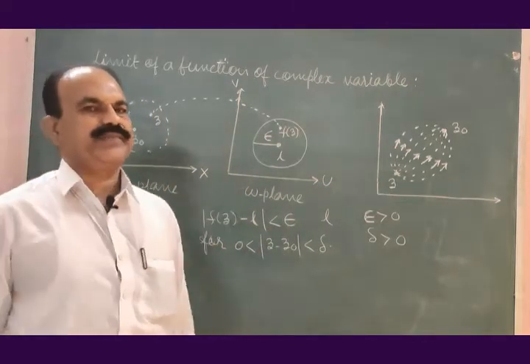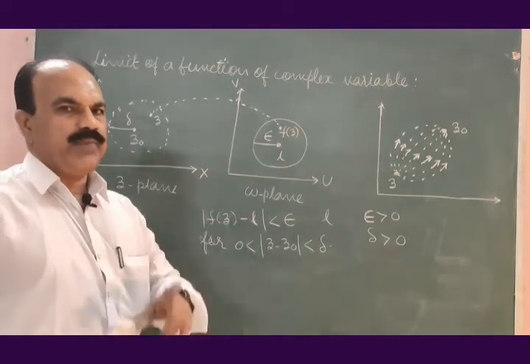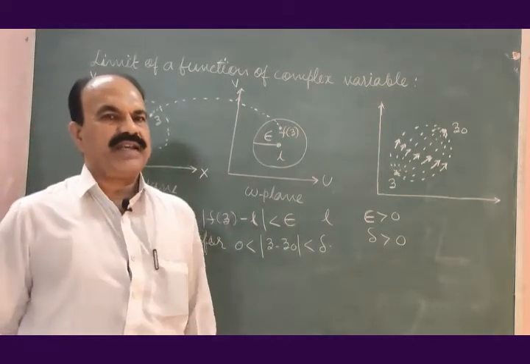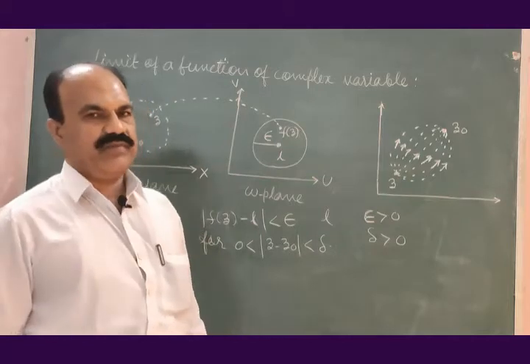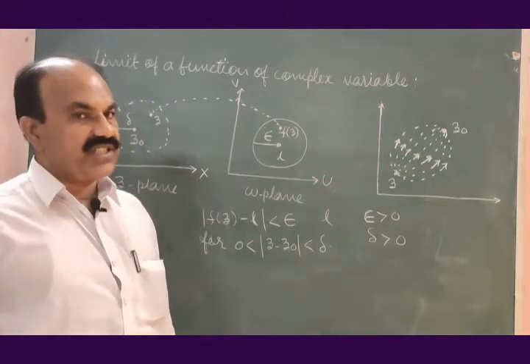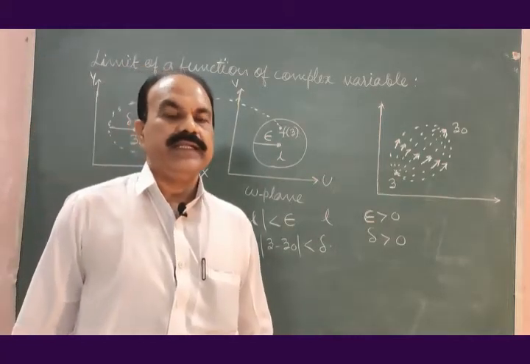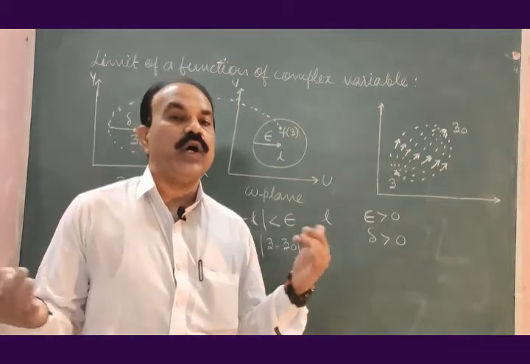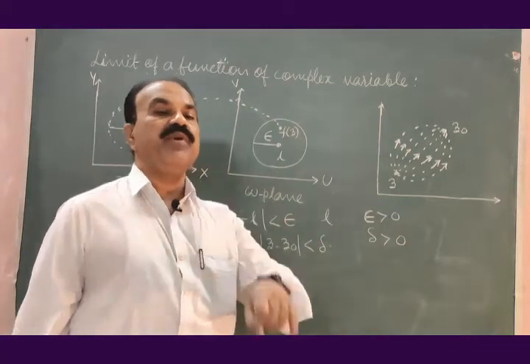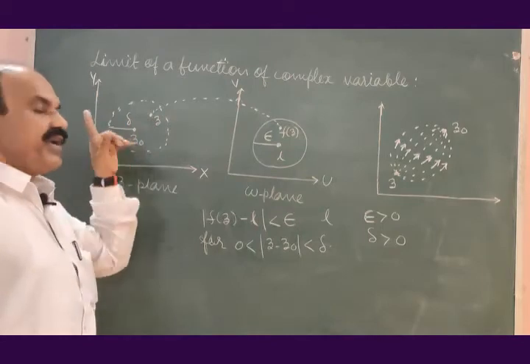Let me repeat it. f of z is a function of complex variable. z is the complex variable. f of z is a single valued function. It can be defined at all points in some neighborhood of the point z0.